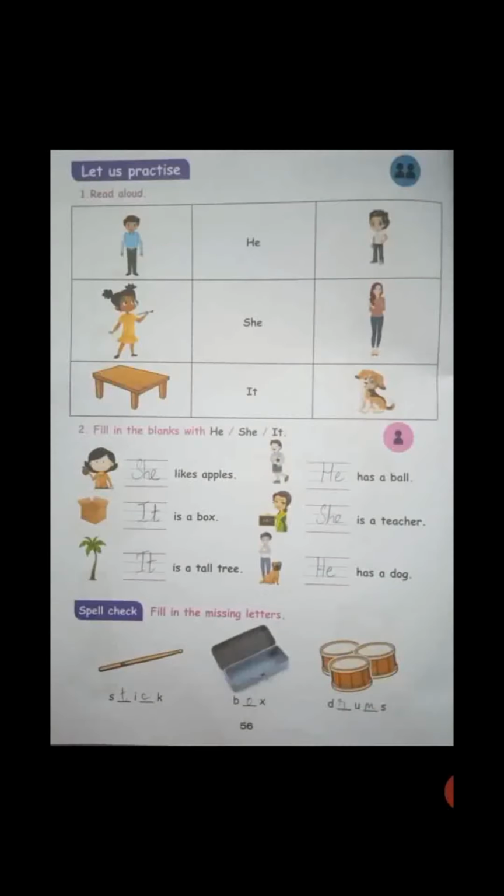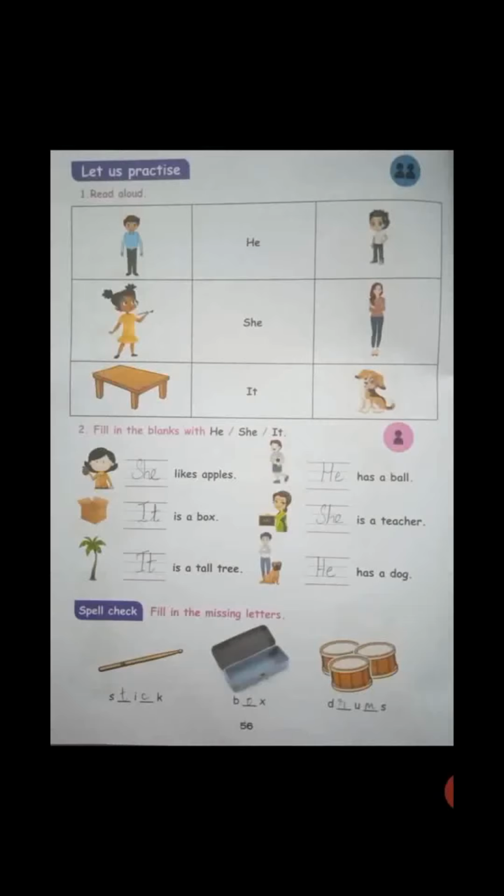That is page number 56. Here you have to read this. Let us practice. First one, read aloud. The boy and man. Man left side, boy this side. So boy, man means what you want to write? He. Woman and girl means she. Like that, dog or puppy or objects means it. Like that you have to write.